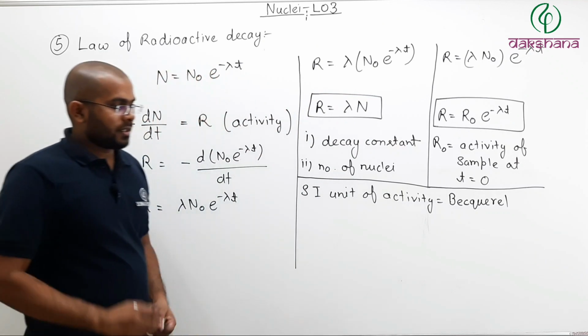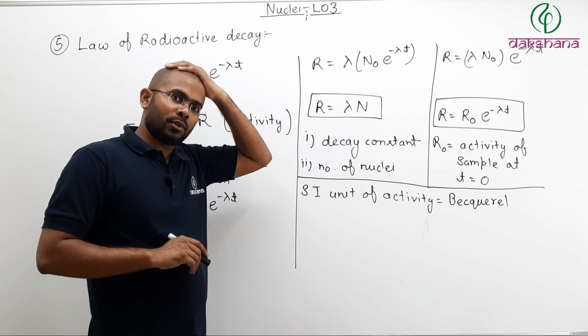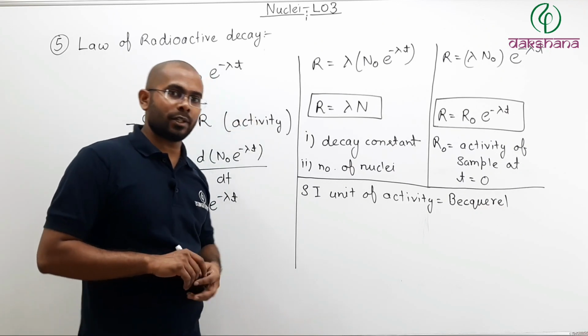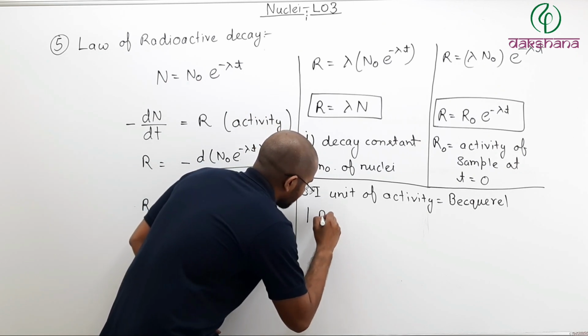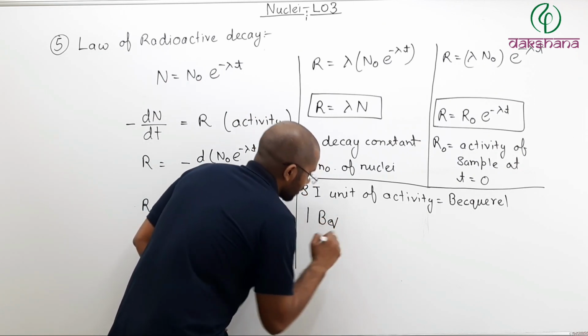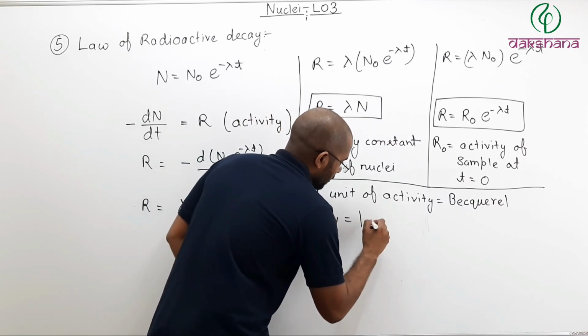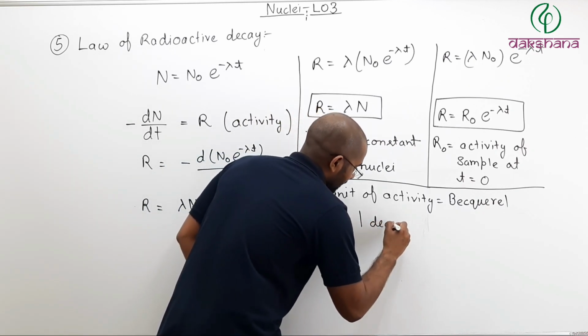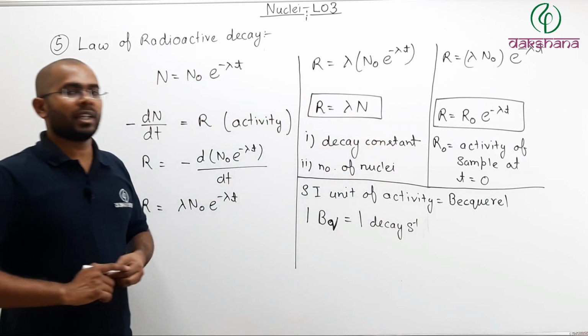Now becquerel is written in honor of Henri Becquerel. Becquerel was the scientist who actually discovered radioactivity. So one becquerel, in short written as Bq, is 1 decay per second. What is the meaning?